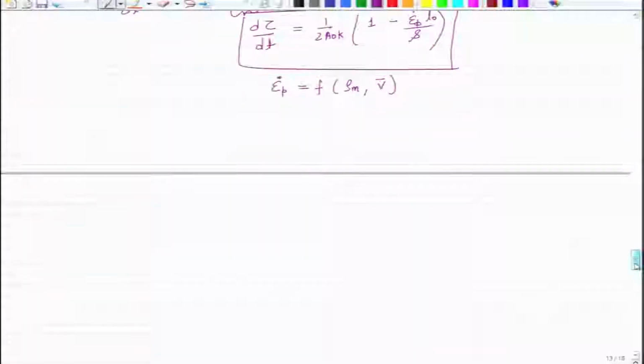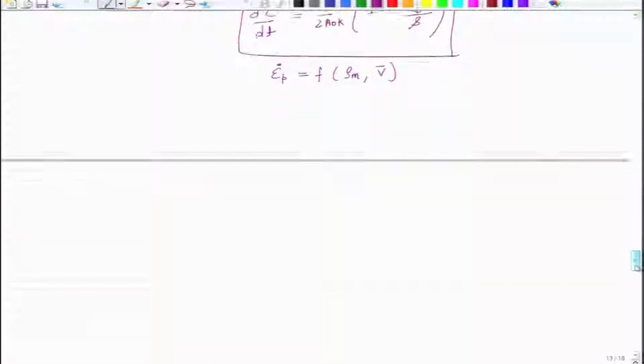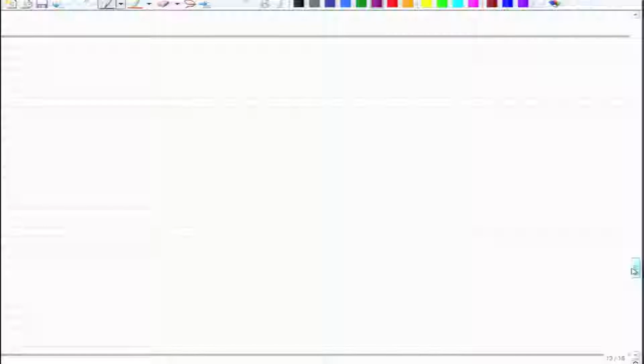And with that, if we know this, we can say that we have the 2 points, the upper yield point and the lower yield point. So, we can say that epsilon dot is equal to rho u times v u, where rho u is the dislocation density for the upper yield point and v u the velocity, and for the lower yield point the dislocation density is high, where we know that the mobile dislocation density is high, which means the velocity will be smaller. So, let us see what their ratio will be. Now, we know that it has to be the same. So, let us say it is a constant epsilon dot,